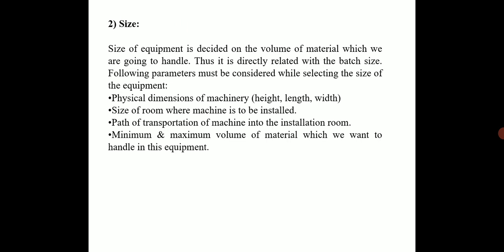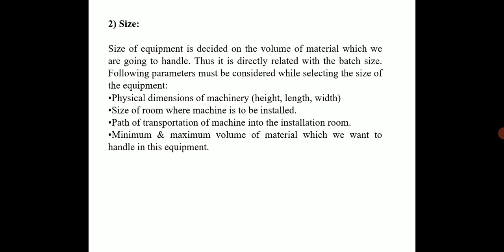If our industry is a large scale industry, then obviously we should buy a large equipment. If it is a small scale industry, we should buy a small instrument. Thus it is directly related to the batch size which we are going to manufacture in our industry. The following parameters should be considered while selecting the size of the equipment. First is the physical dimension of the machinery, that is height, length, and width of the equipment. Second, the size of the room where we want to install that equipment.